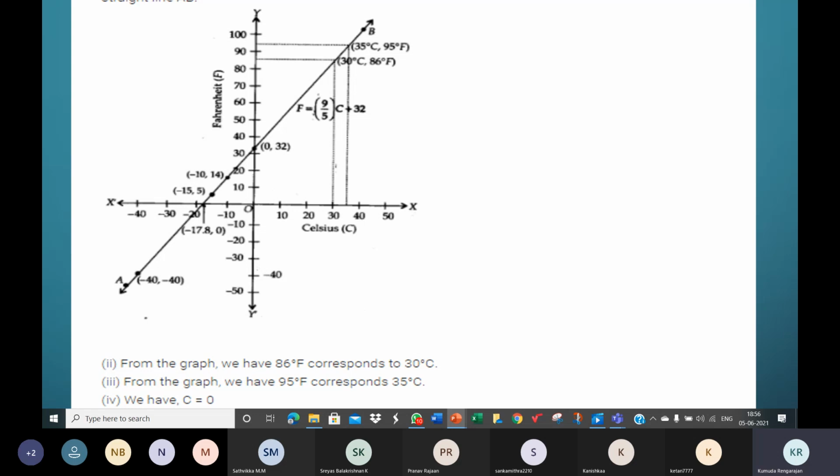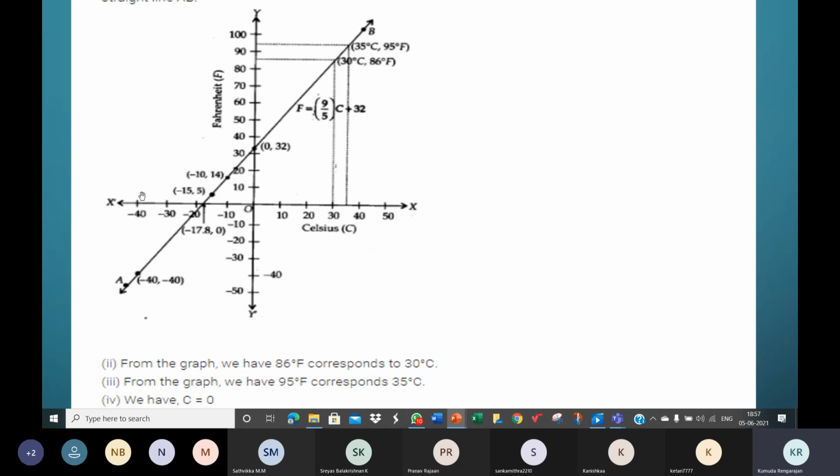You can take away C and write F, because F is equal to C. Either way, working like this, you will see that the value of F or C is minus 40, and you can see it here. Once you get it algebraically, it's easy to spot it on the graph. So see here, minus 40.